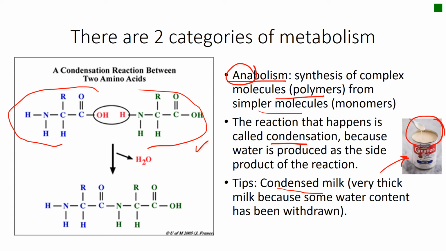The amino acid here has OH at the end, while this one has H on the other end of the other molecule. So the OH and H will be withdrawn, and they will be combined as water. As a result, the C and N here will make bonding. Now they become a two monomer molecule, or called polymer.